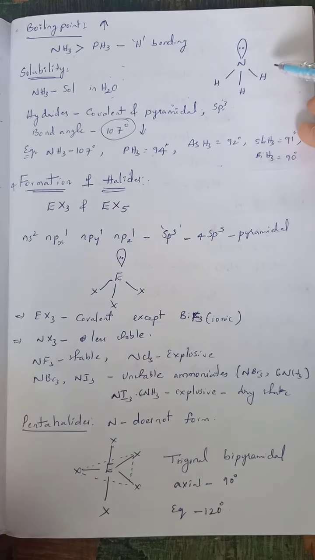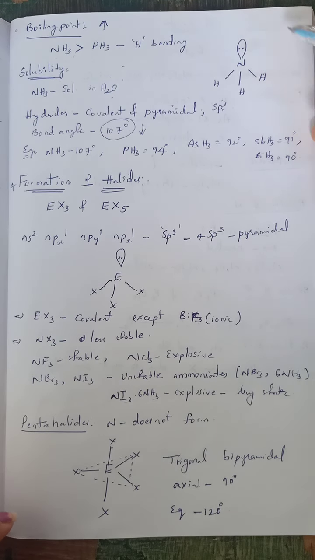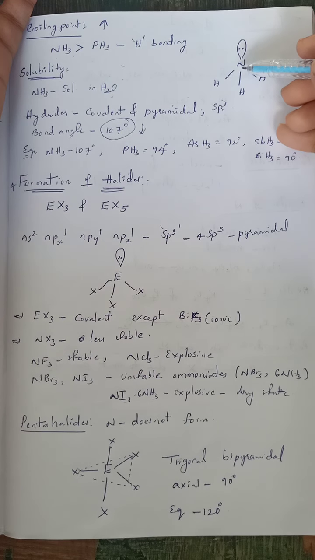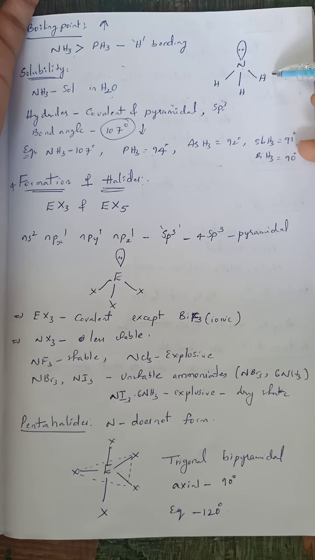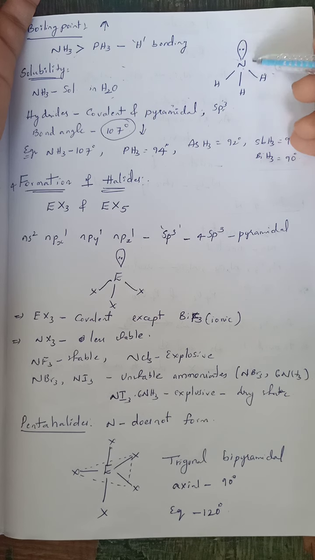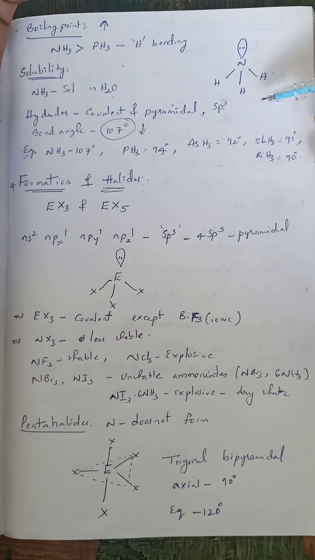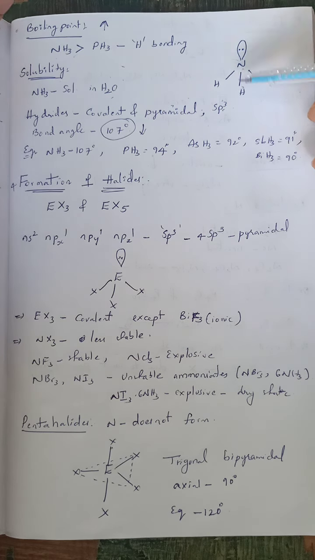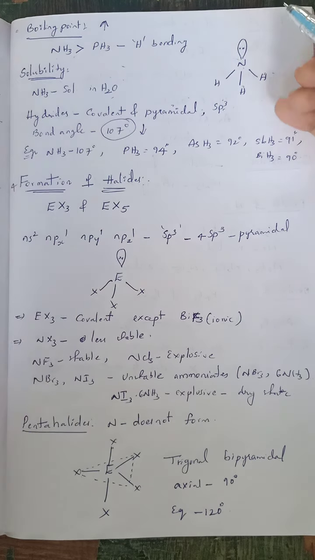This is the structure of ammonia. If you see the ammonia structure, it is pyramidal in shape. The central atom is nitrogen. Around nitrogen, three hydrogen atoms are present with single bonds, whereas the fourth hybrid orbital is occupied by the lone pair of electrons present on nitrogen. This is about the pyramidal shape of ammonia. Ammonia is one of the hydrides of nitrogen present in the 15th group. That is about the hydrides and their characteristics.